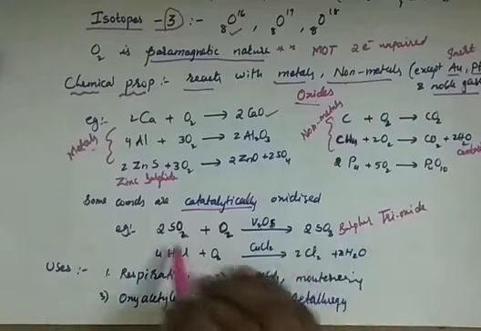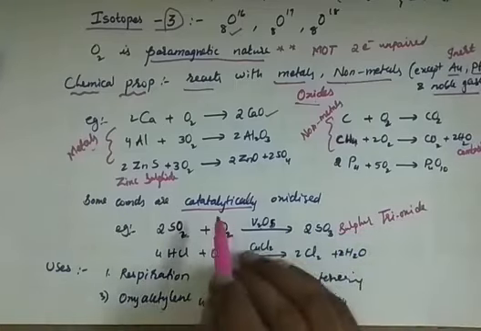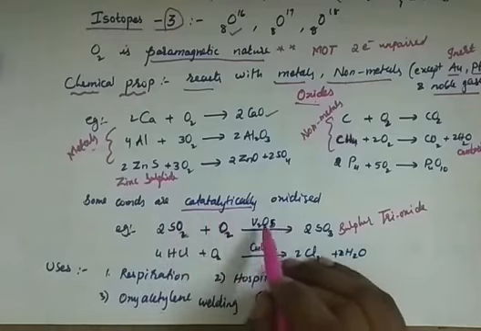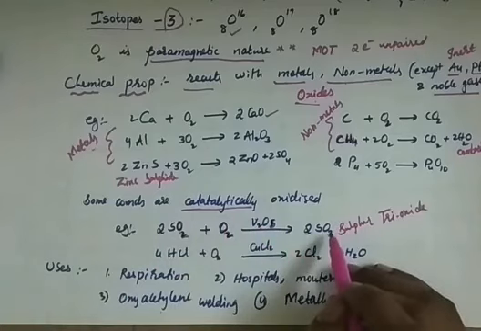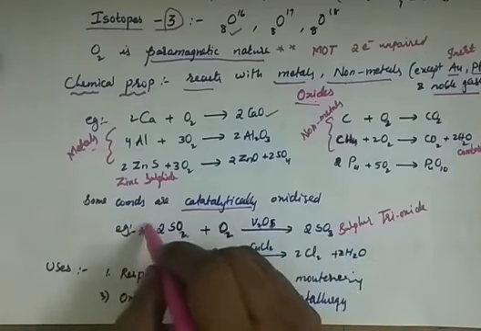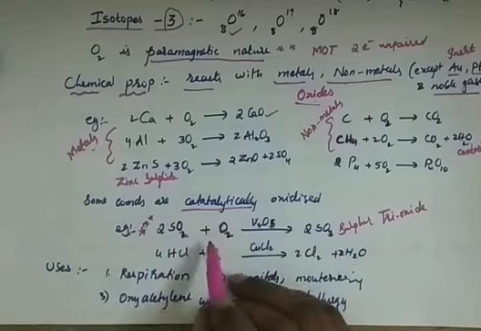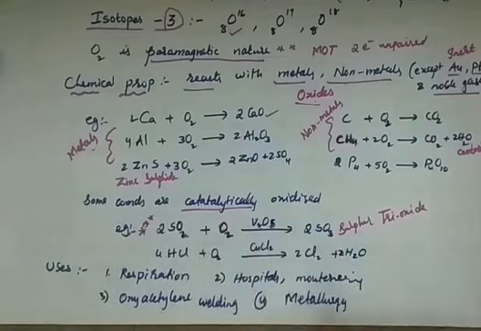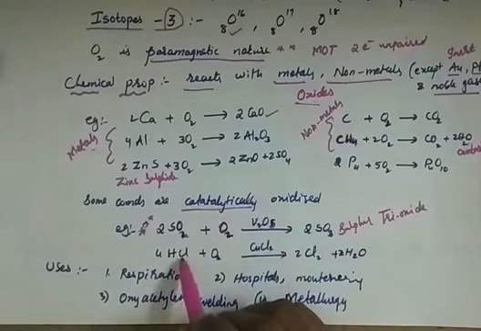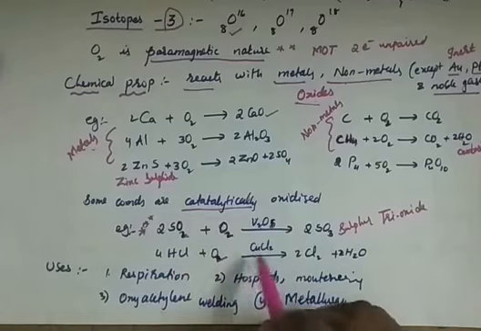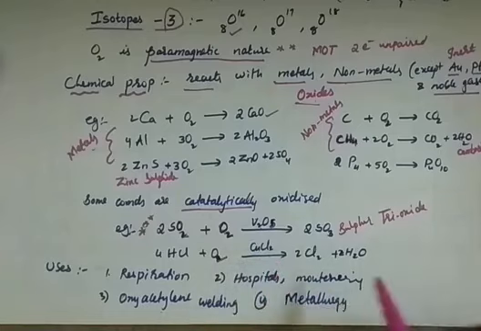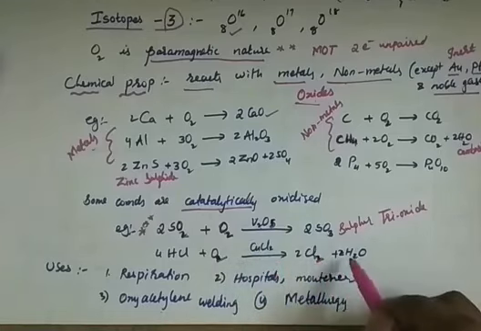Simply, if we react them, it won't react. Therefore, we definitely require this catalyst. Only in the presence of this catalyst will we form sulfur trioxide. This is very important, because this is a useful reaction in our preparation of sulfuric acid. Again, we will get this in later classes. Then HCl, hydrochloric acid, reacts with dioxygen in the presence of cupric chloride. CuCl2 is cupric chloride, CuCl is cuprous chloride. So it will form Cl2 and water.